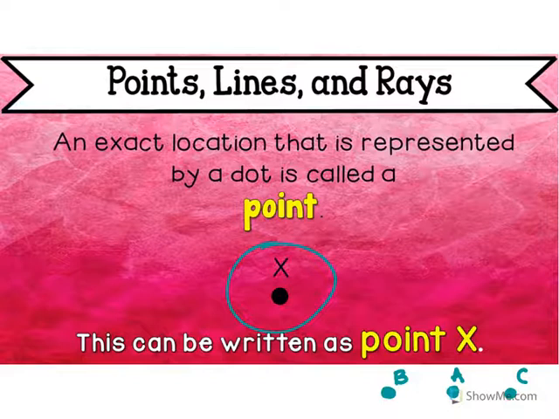And so I could have a plane like this where I have this background, and if I put my points on it, I need to label them with some sort of name. So I labeled B, A, C. This one was labeled X, and they put it right above. Okay, so a point is that dot, and it's located anywhere on there. So if you see a dot, you know that's called a point.